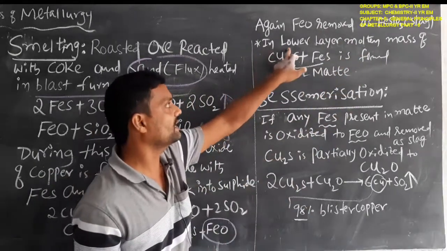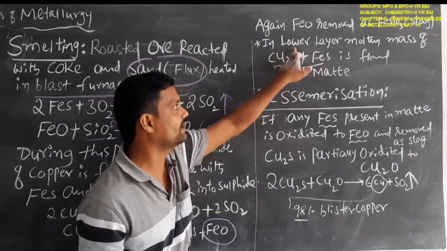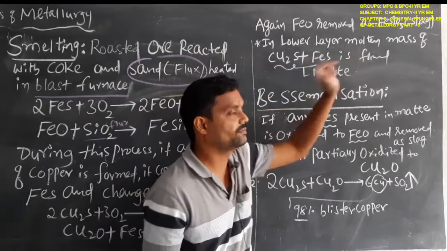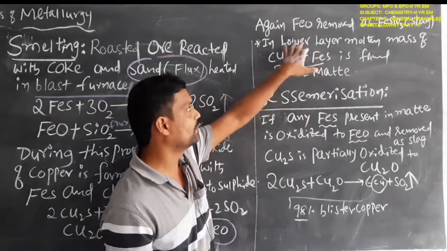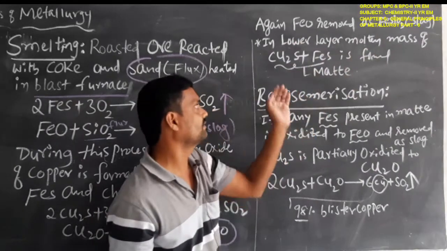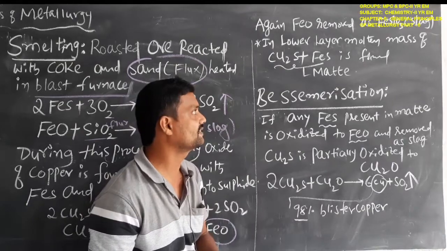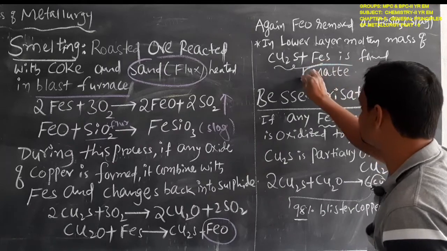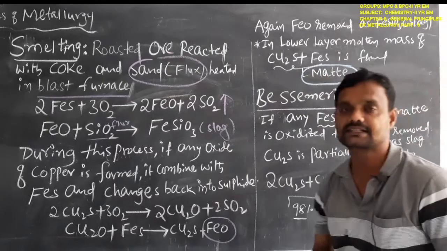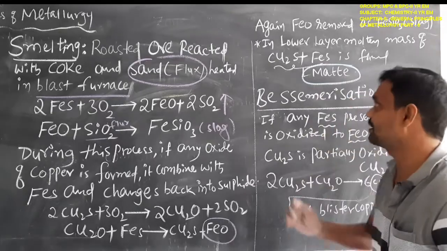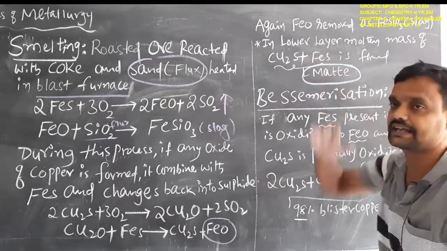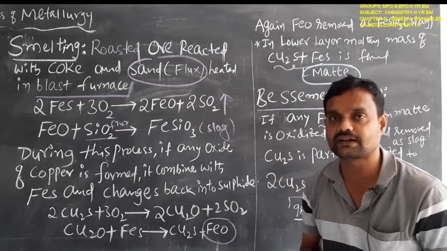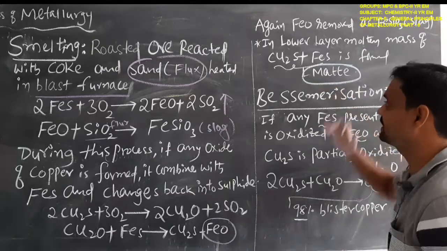In the lower layer of the blast furnace, the molten mass of cuprous sulfide and iron sulfide will be formed. What is that, students? In the lower layer, the molten mass of the cuprous sulfide and iron sulfide mixture will be formed. This cuprous sulfide and iron sulfide mixture is called matte. What is the meaning of matte? It is the mixture of cuprous sulfide and iron sulfide.